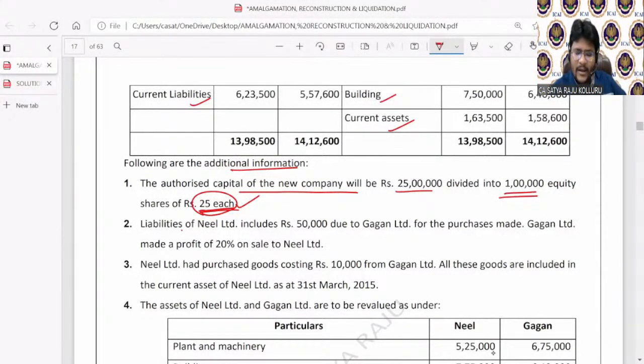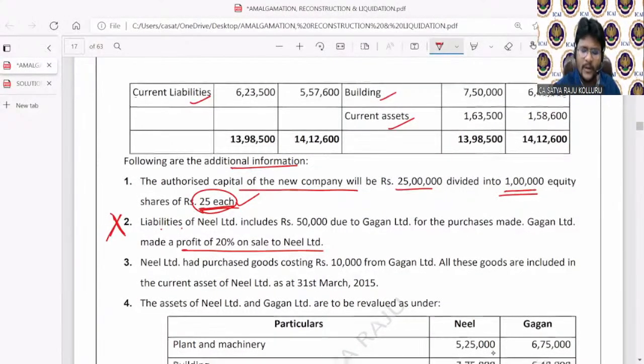Liabilities of Neil Limited include 50,000 due to Gagan Limited. Sir, for calculation of PC, this point is irrelevant. Is intercompany owings relevant for calculation of PC? No. That means Neil Limited should pay something to Gagan Limited, which is an intercompany owing, not required for me. The profit of 20% on sale is required for calculation of stock reserve. Such things are irrelevant for calculation of PC. Simply ignore; only the relevant items let me read.